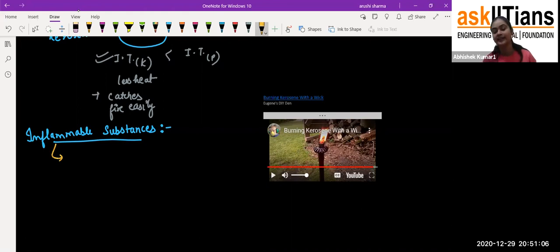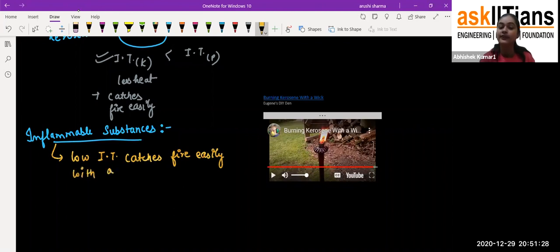So what we can write down for inflammable substances: the substances which have a low ignition temperature. And don't forget, it is ignition temperature. Okay, so low, and it catches fire easily, with a flame. Don't forget, there is flame in it. And that type of substances are called flammable substances.